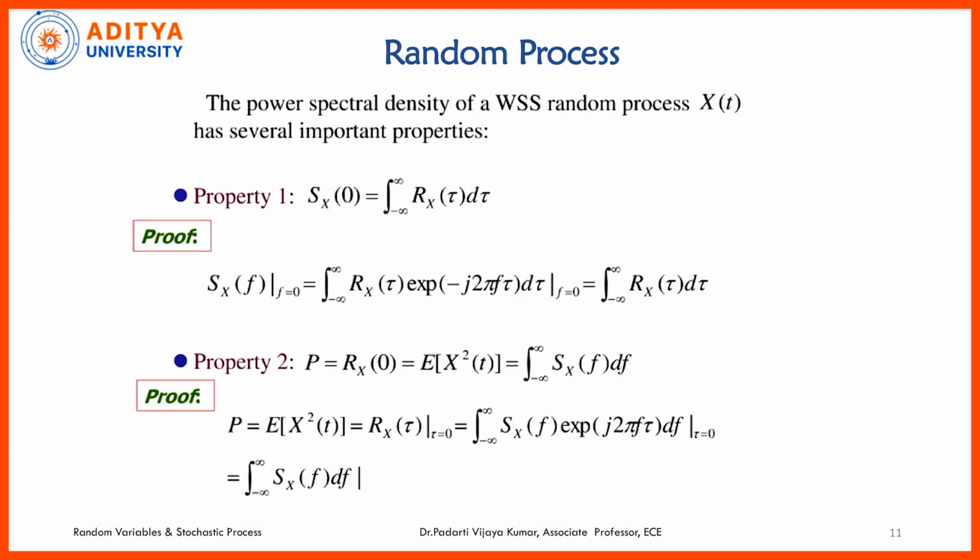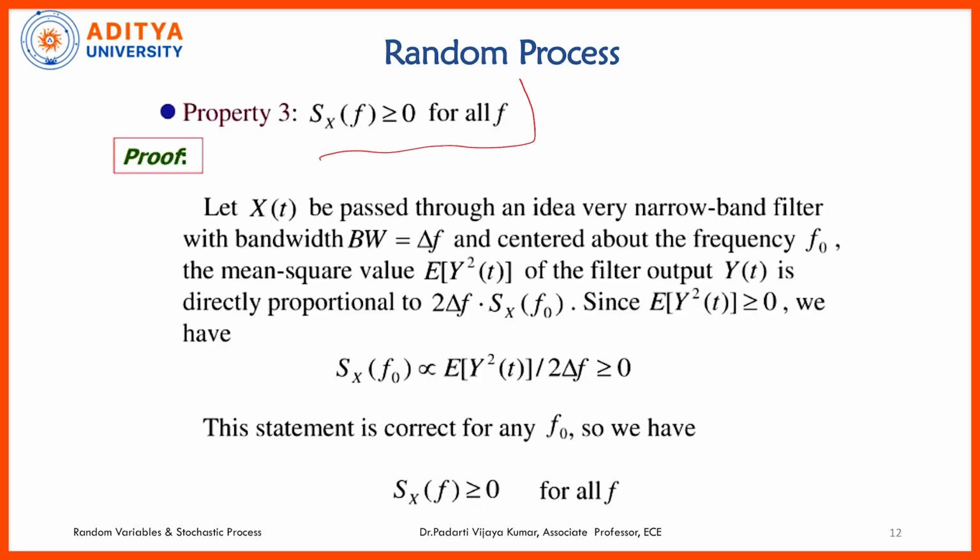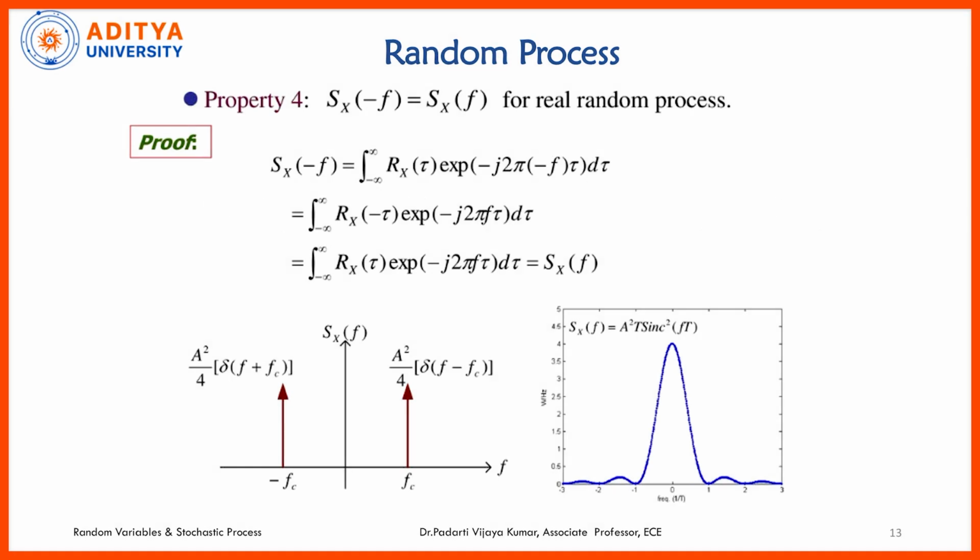Before that, we will see small proofs. The power spectral density at omega equal to 0 is nothing but the area under the autocorrelation function. This is very easy, you can prove it simply from the Fourier transform pair relation. Average power is mathematically equal to the area under the power spectral density with respect to frequency. And we know that the power spectral density is always a positive quantity for all frequencies, and it is also an even function. So, Sxx of minus omega is equal to Sxx of omega.